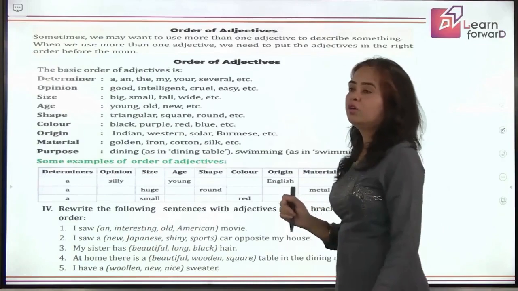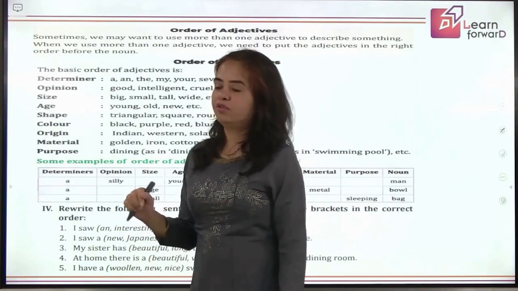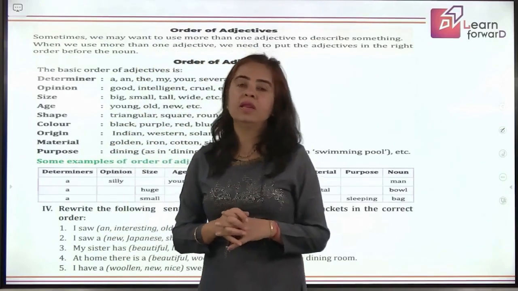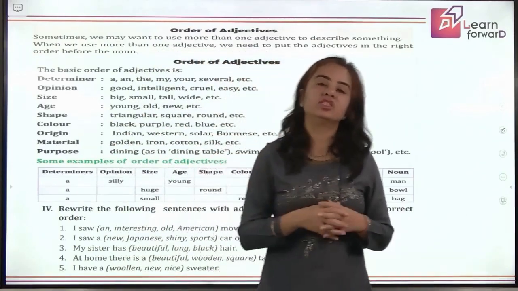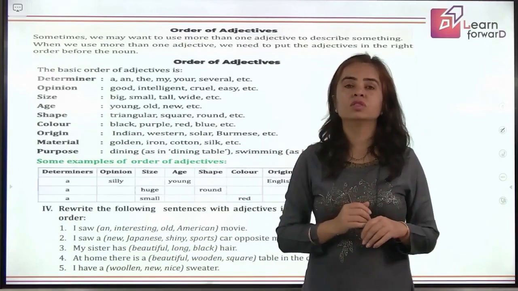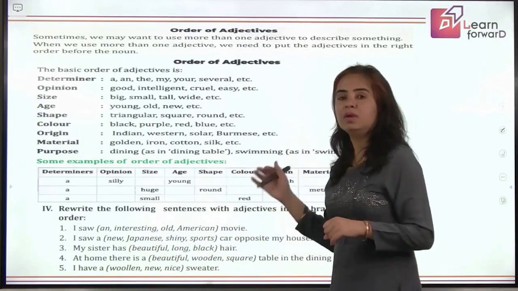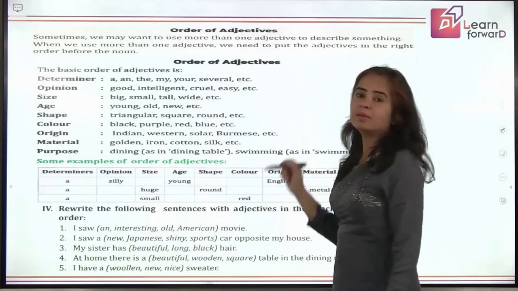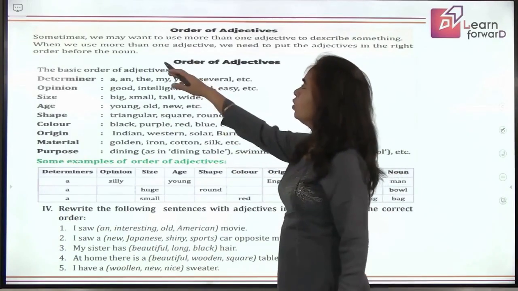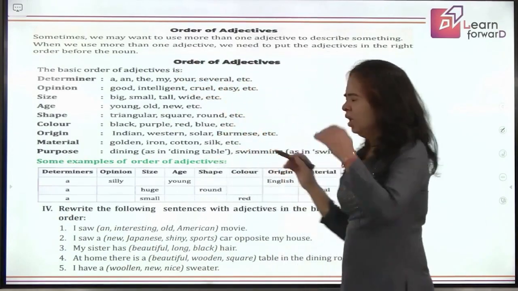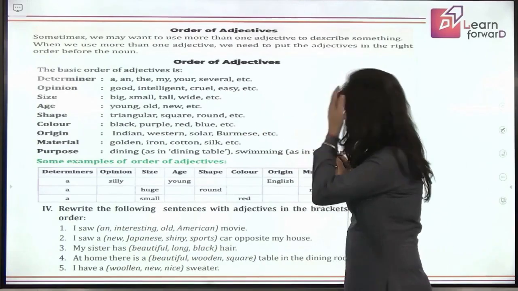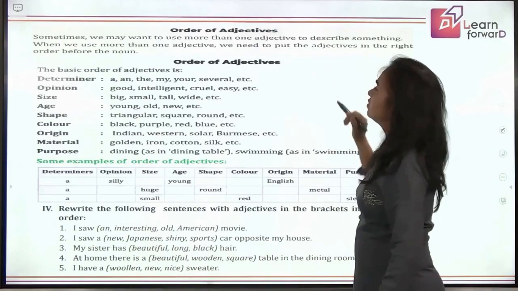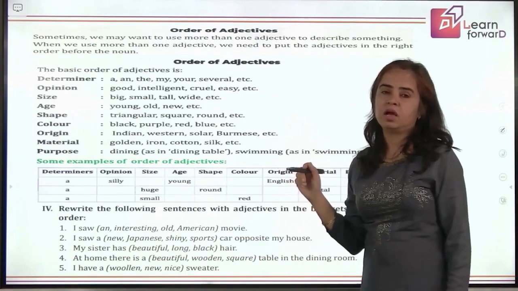Now coming to order of adjectives. What do you mean by order of adjectives? When you are describing a noun or a pronoun in which you are using more than one adjective, they have to follow some order. And what is that order? We'll learn about it now. Sometimes we may want to use more than one adjective to describe something, right? When we use more than one adjective, we need to put the adjectives in the right order before the noun. And what is the order?